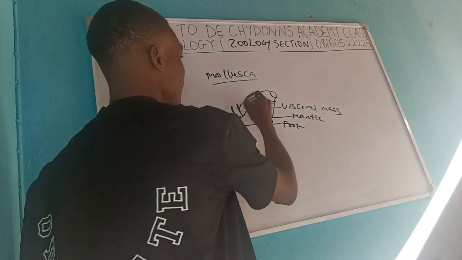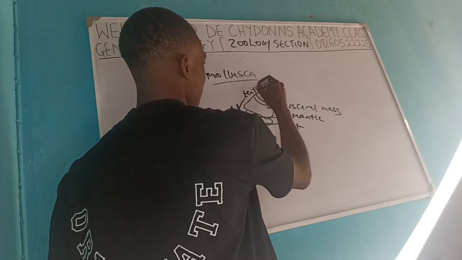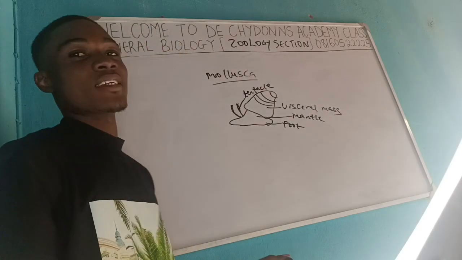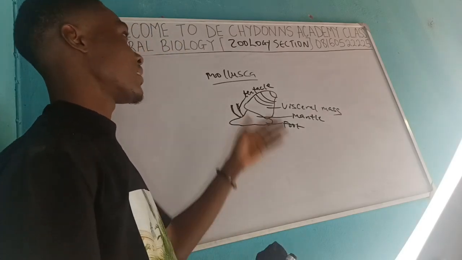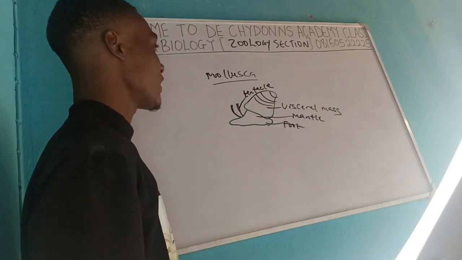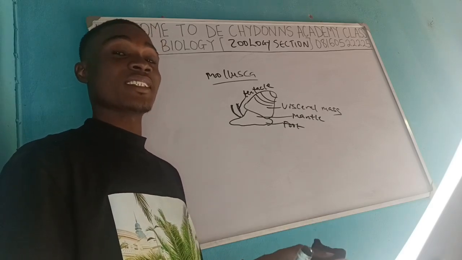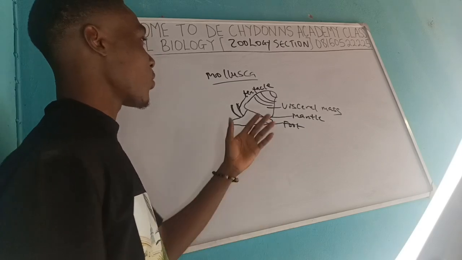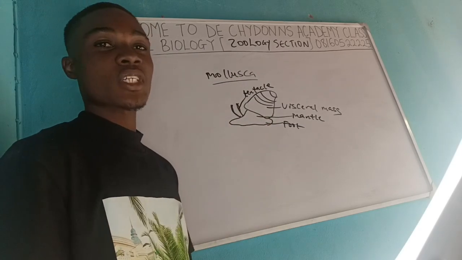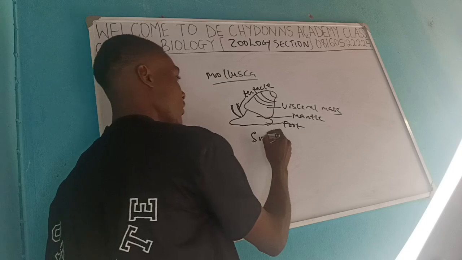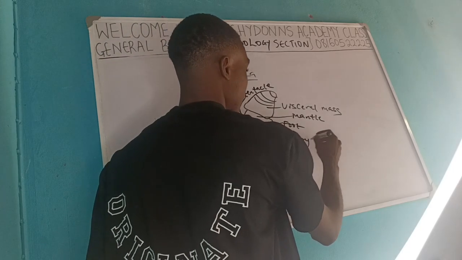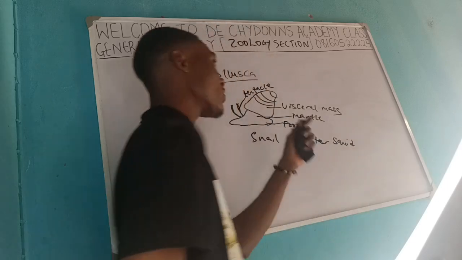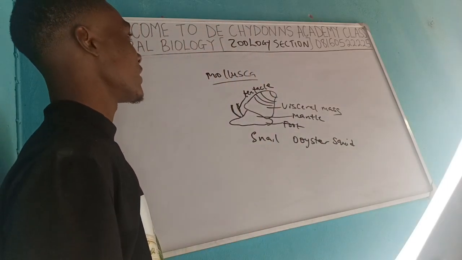All right, so we have the tentacles, and on top of these you have the eyes. The snail uses them to feel and to see, to detect some of the sensitive stimuli around. So this is a particular feature or characteristic of a typical mollusca. We have some other examples apart from the snail. We have the oyster. We have the squid too, and the rest of the examples under this mollusca.